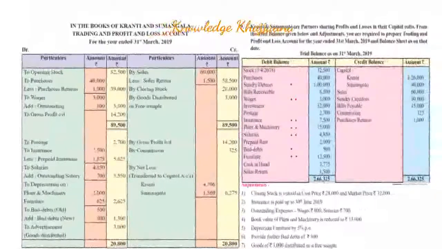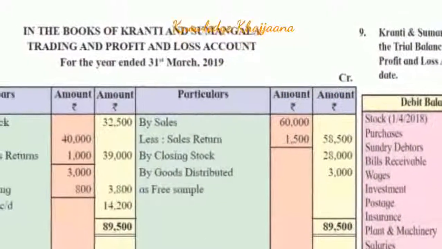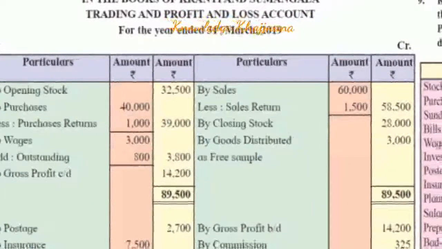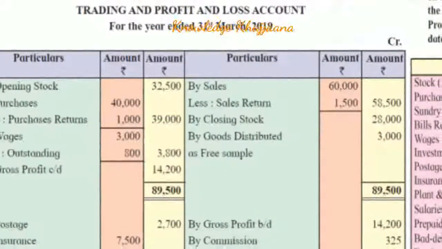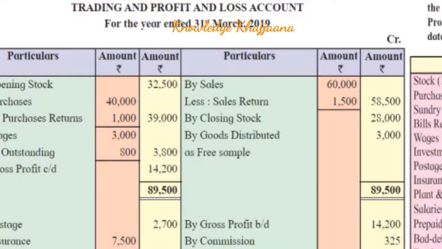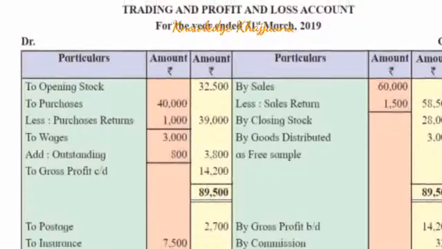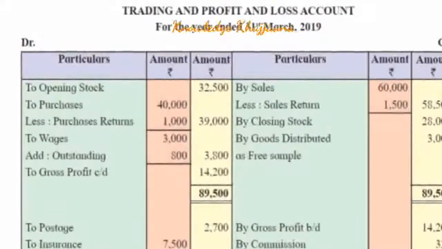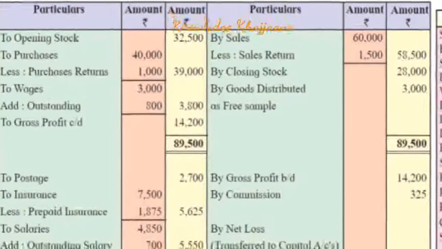And now how to calculate the gross profit? See, if we look at the amounts given on the credit side of the trading account, 58,000, 28,000, 3,000, and if we do the total, it will become rupees 89,500. So we have to write the total as rupees 89,500 on the credit side of the trading account, and similarly the same total on the debit side. Then if we do the total of other amounts on the trading account debit side and deduct that total from this total, we will get the gross profit, amounting to rupees 14,200.